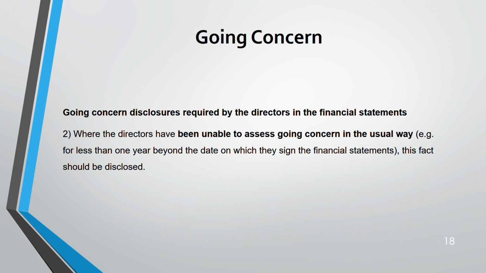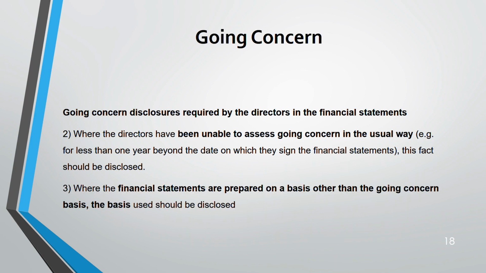Number two, okay, second disclosure is whether directors are unable to assess going concern in a usual way. For example, if your time period is less than 1 year, it's not possible for someone to say whether the business is going to be a going concern or not if the period is less than 1 year from the date when the financial statement has been signed. Okay, so this fact also you have to disclose. And number three, whether financial statements are prepared on a basis other than going concern basis should be disclosed.